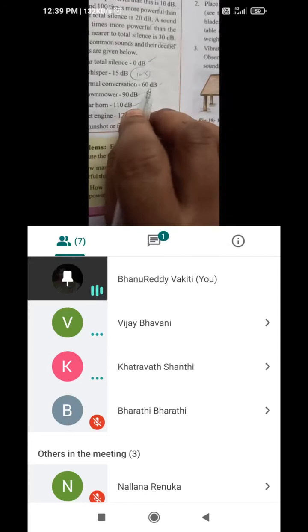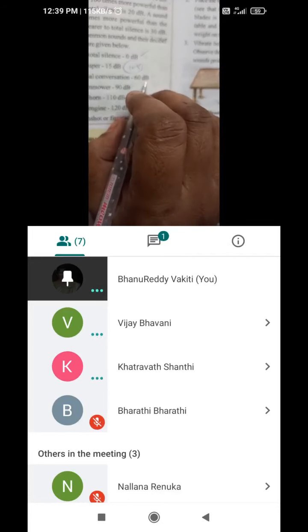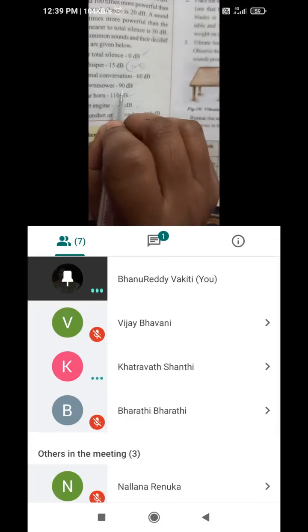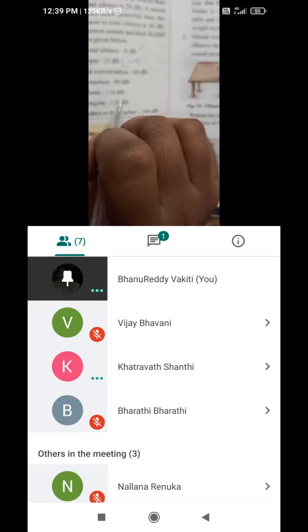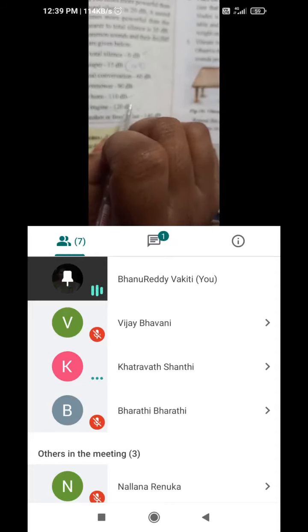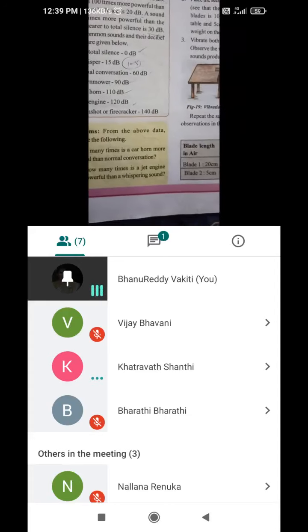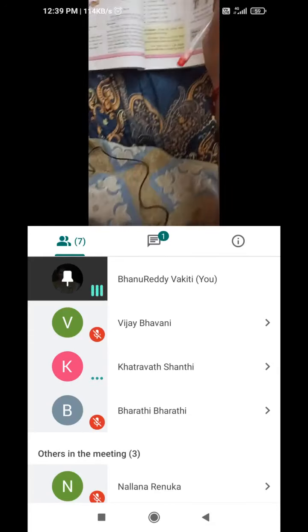And this is 60 means 60 times. Yes, and 90 means 90 times the silent. Silence ki meeda 90 times. 110 means 100 times, like that. So here 110 means 11 times nana, not 100 times. So like that we can understand here.